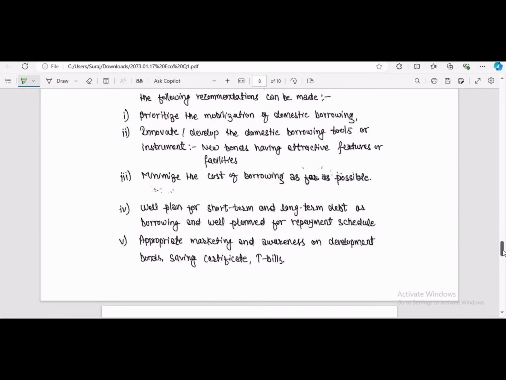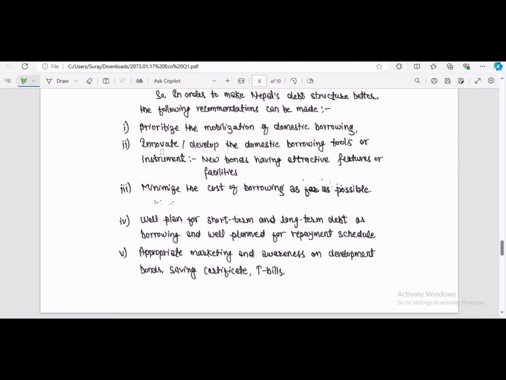Prioritize the mobilization of domestic borrowing. So at first, the government must prioritize the mobilization of domestic borrowing. That is the first step the government can take.